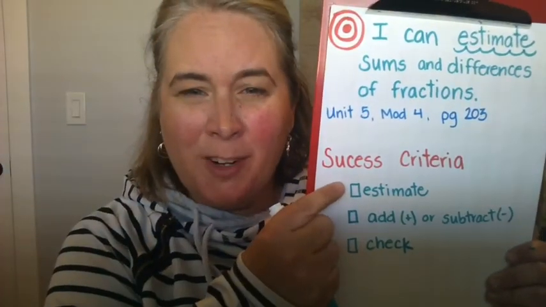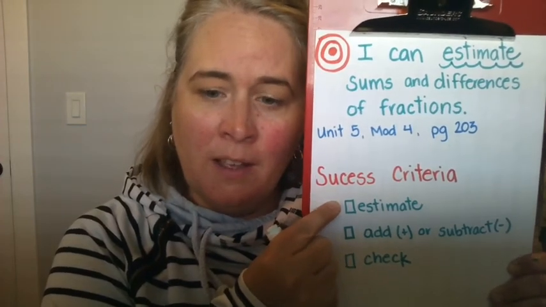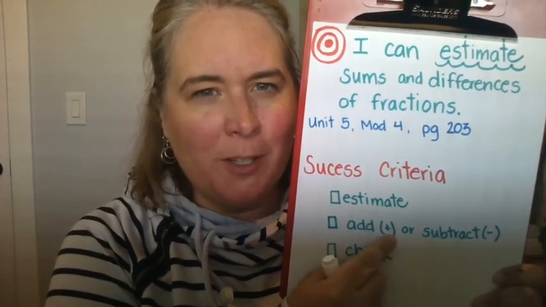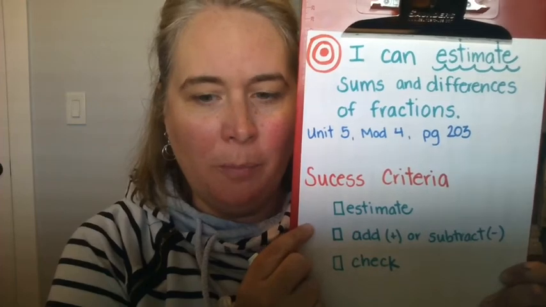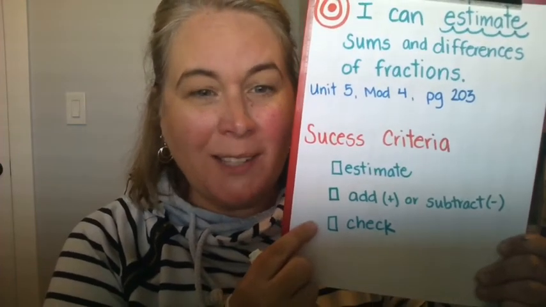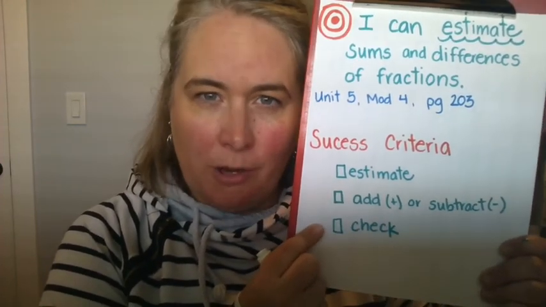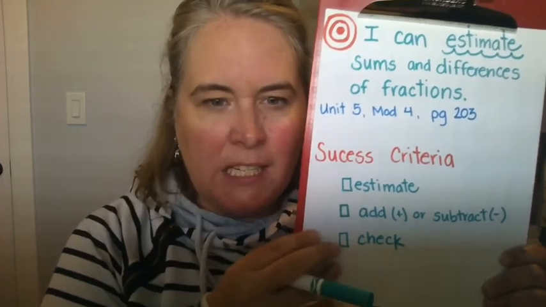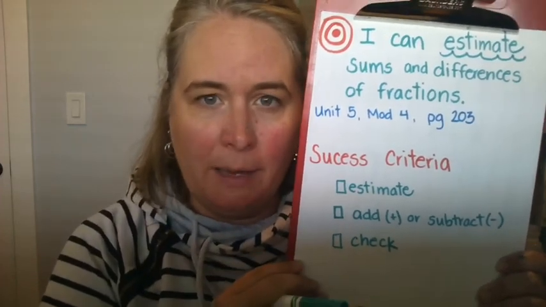That's what we are doing. As you go through this, I want you to make sure that you are using the success criteria to answer your problem. I'm going to go over that one more time. You're going to first estimate your answer. Then you're going to add, or some of the problems are subtract, your problem. And then you're going to check back. Was your estimate close? Or did you need to figure out a different landmark?